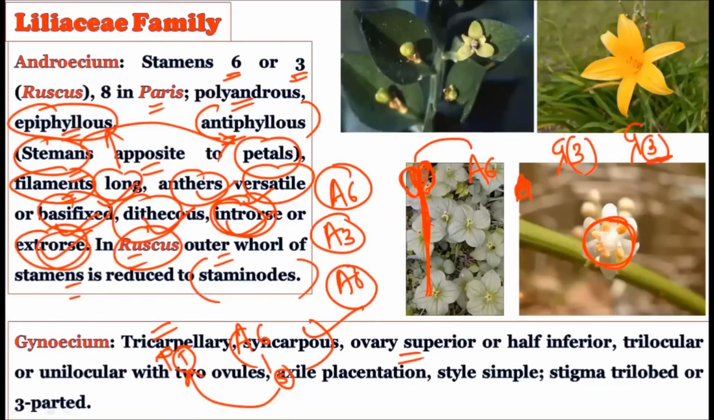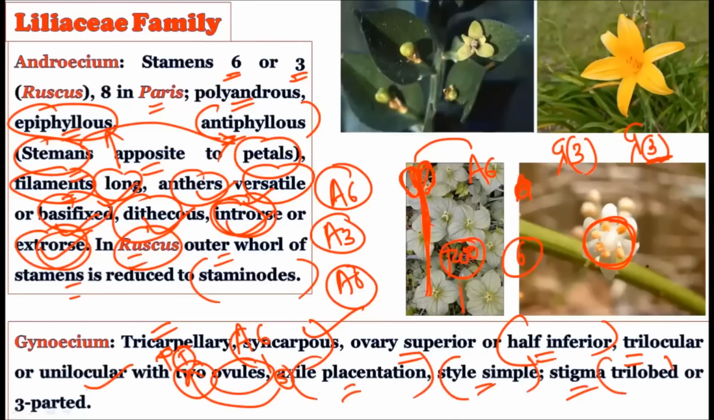so an underline is required below. Okay, a superior ovary is there, or half inferior ovaries can also be seen in some members. Then they are trilocular, that is, 3 locules are present within the ovary, and sometimes unilocular as well, with 2 ovules in each locule. So 2 ovules are present in each locule. That is why if there is a unilocular condition, 2 ovules are there. If there is a trilocular condition, 6 ovules are there. Then there is axile type of placentation for the ovules. Then the style is very simple.